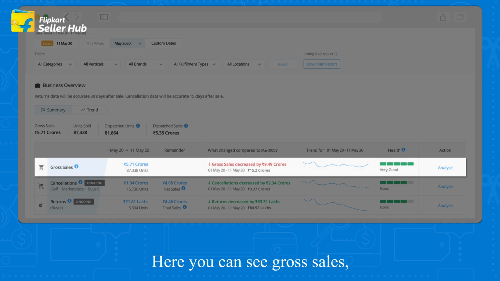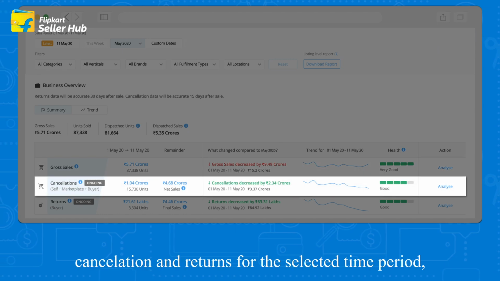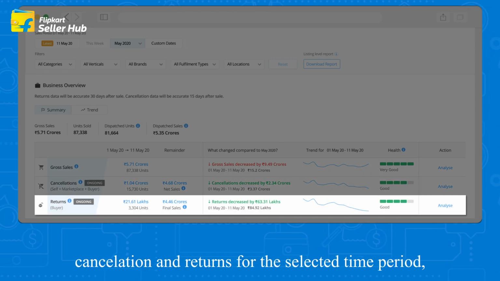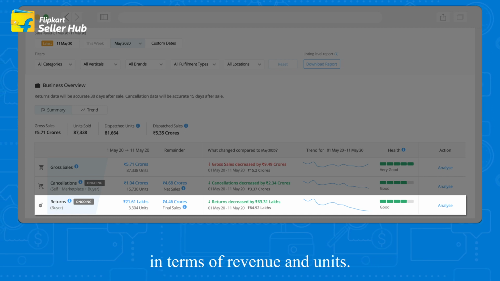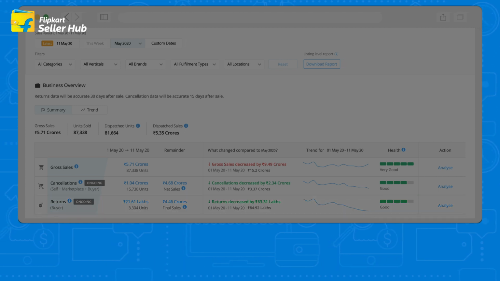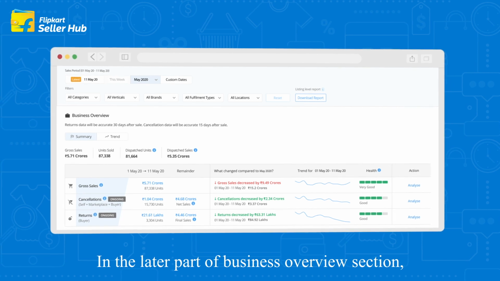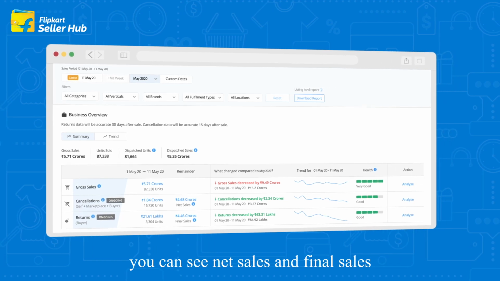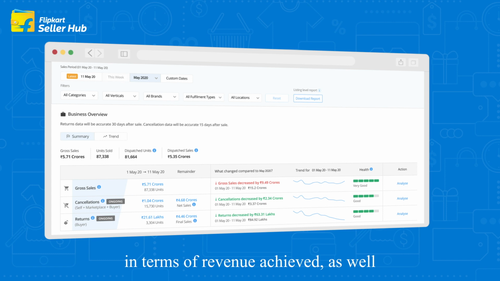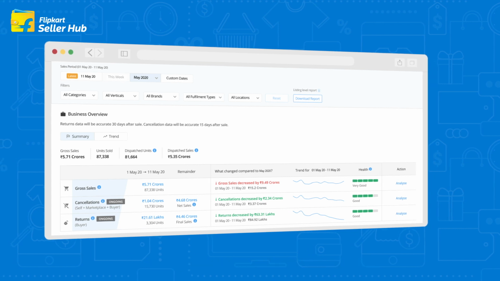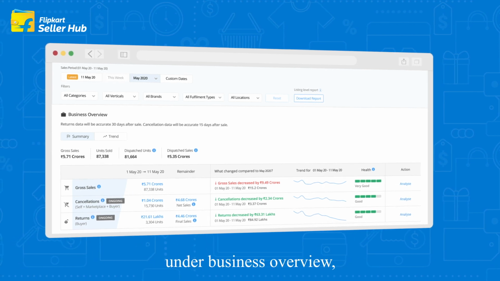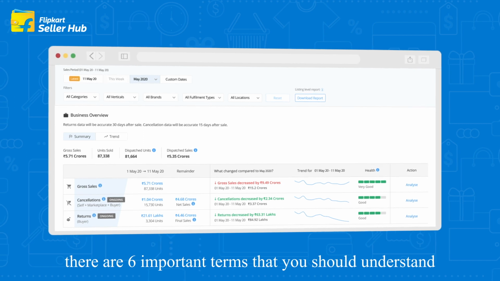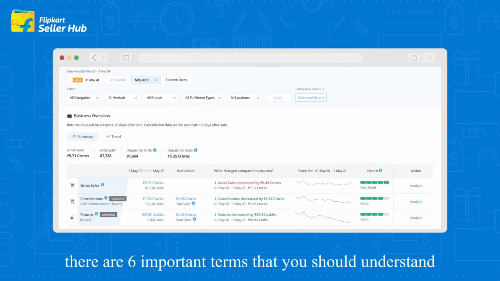Here, you can see gross sales, cancellation, and returns for the selected time period in terms of revenue and units. In the later part of Business Overview section, you can see net sales and final sales in terms of revenue achieved as well. Under Business Overview, there are 6 important terms that you should understand.